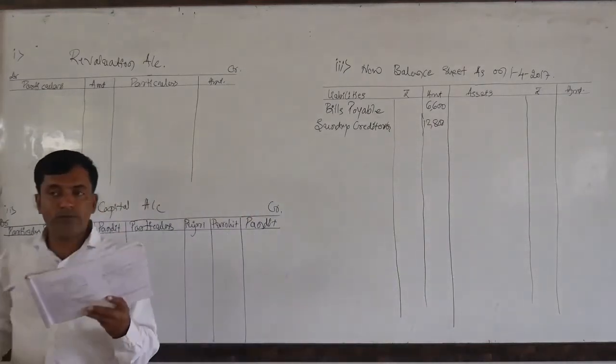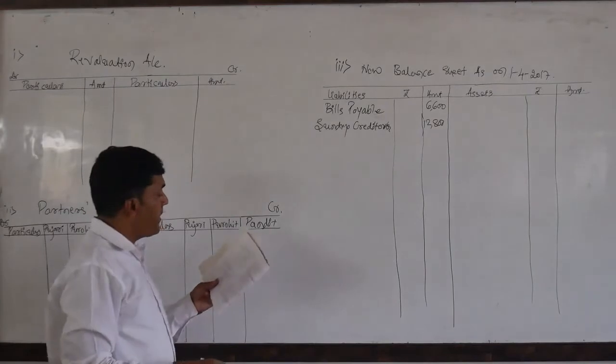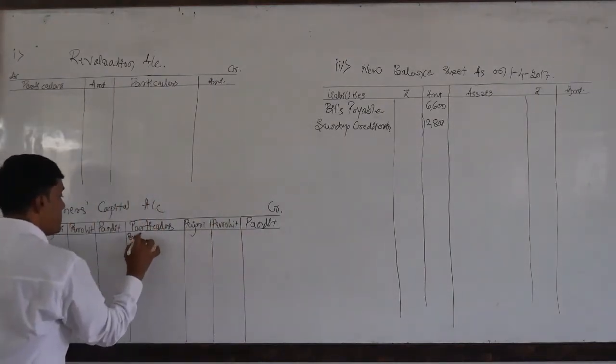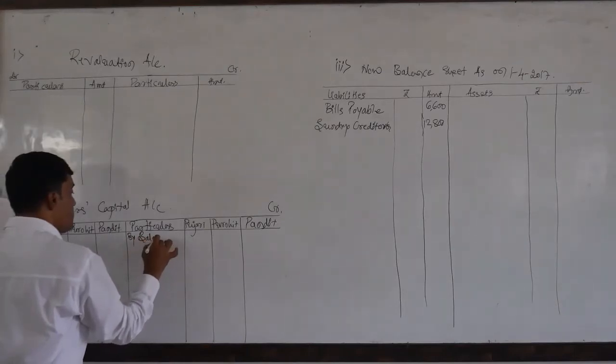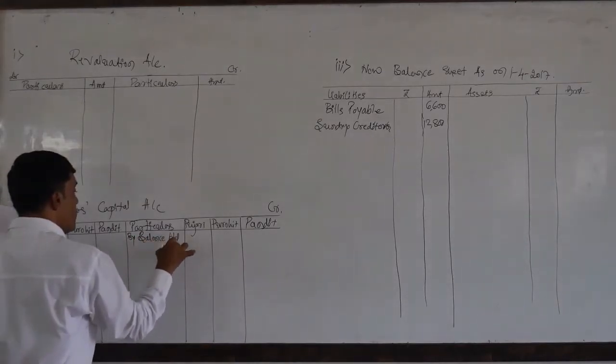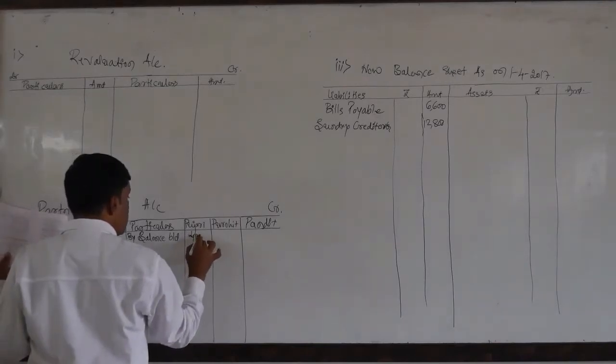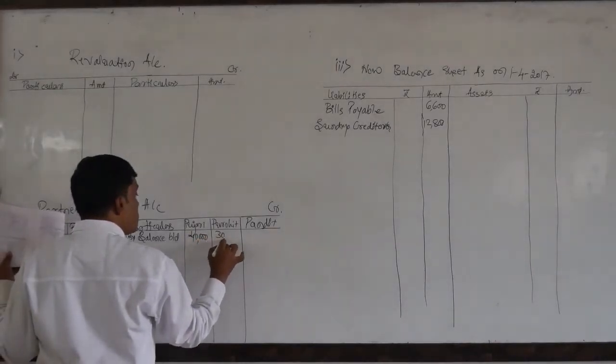12,800. So after these 2 outside liabilities, capitals are there, opening balance, balance brought down rupees 40,000, 30,000.